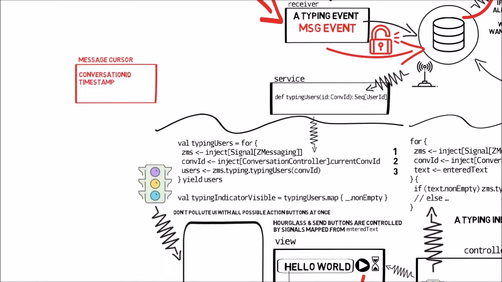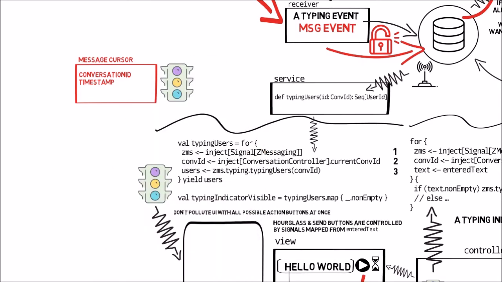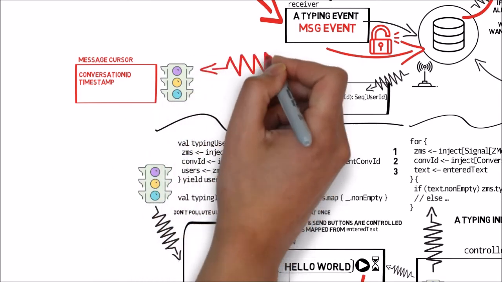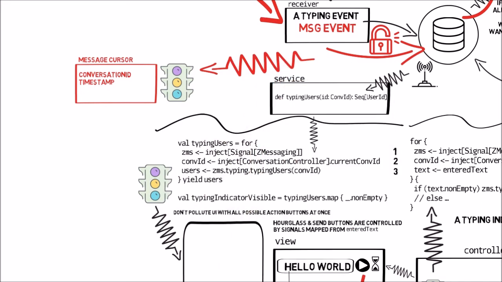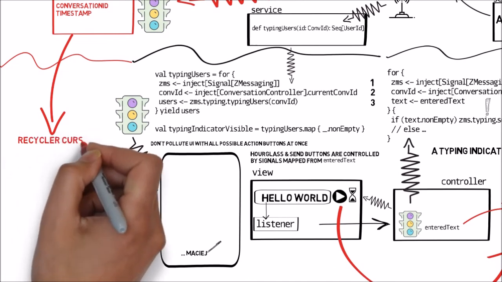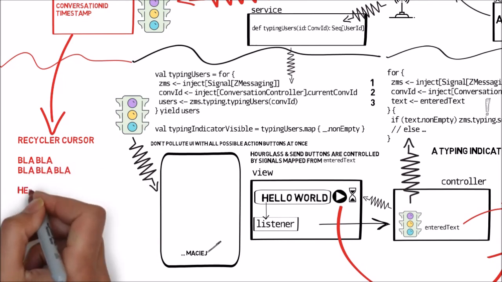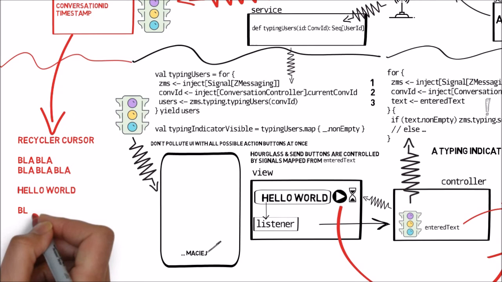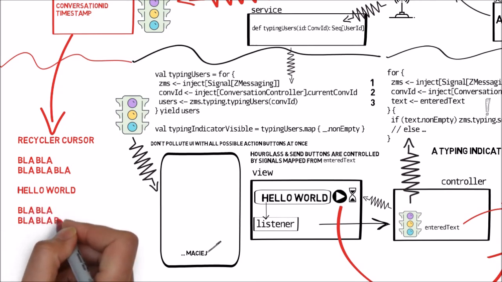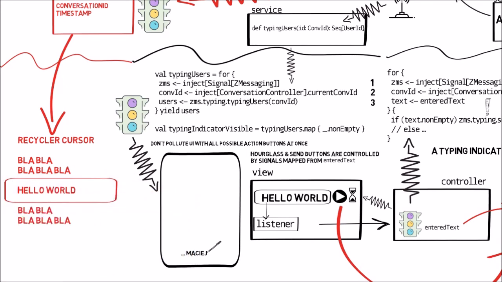On the service side of the storage, we have a message cursor, which is an abstraction over the database's messages table. In the UI, we have a separate view for each message, but since there are so many messages and most of them are not visible at any given point in time, we don't want to create and destroy these views. We want to reuse them. For that, in the UI, we have a wrapper which contains the cursor and computes a visibility window, reacting to events such as the user switching to another conversation or scrolling up or down. That wrapper interacts with Android's recycler view to display the message.